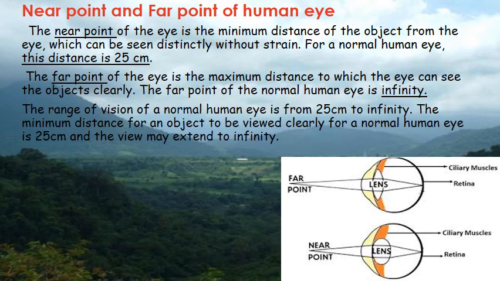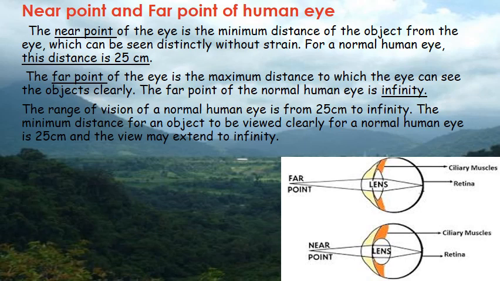The farthest point from the eye at which an object can be seen clearly is known as the far point of the eye. The far point of a normal human eye is at infinity. That means the far point of a normal human eye is at a very large distance.